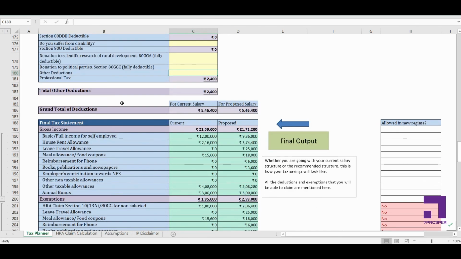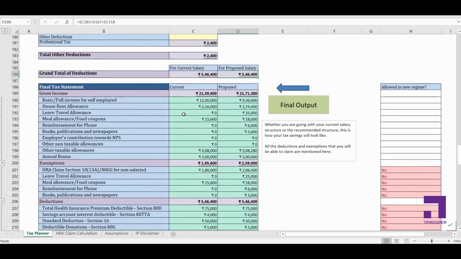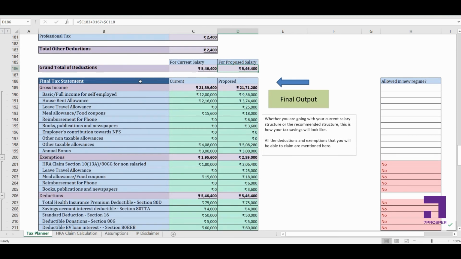Alright, now if you look at the grand total of deductions for current salary, it's 5,46,000. For proposed salary also it's the same, because almost we have exhausted all the sections in the same fashion for both of these salaries. Now let's look at the final tax statement. This is just an output, you don't need to enter anything here, right? Gross income for your current salary is 21,39,000. It's a little higher for your proposed salary.